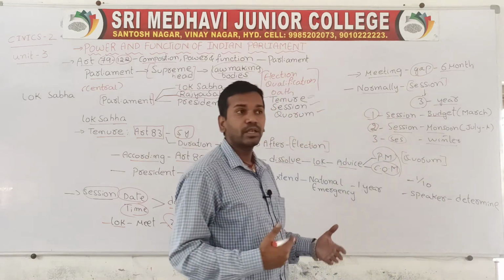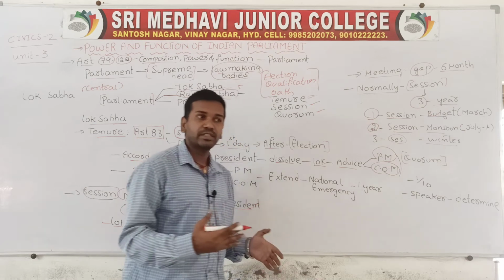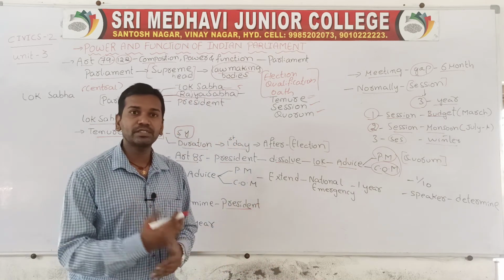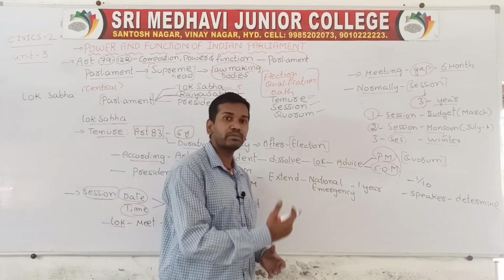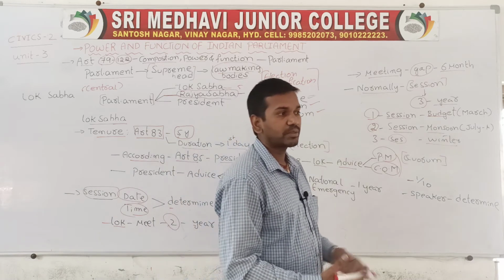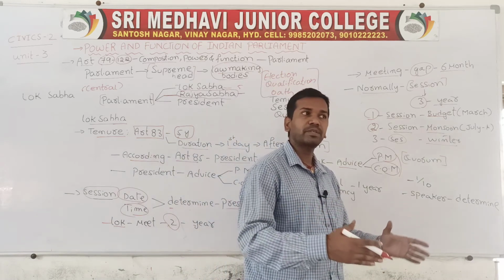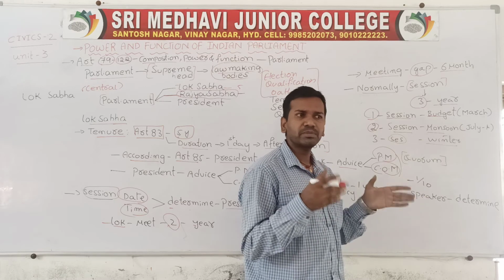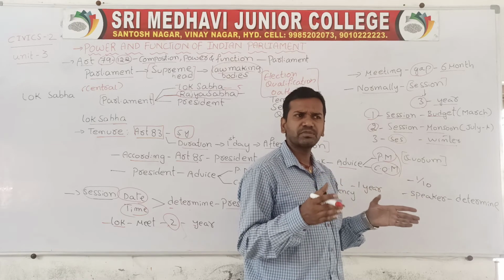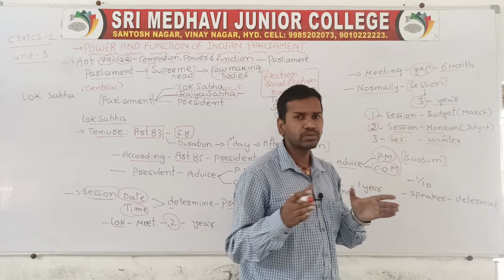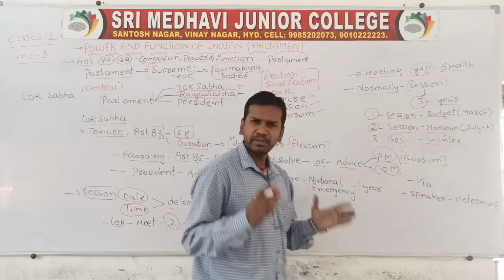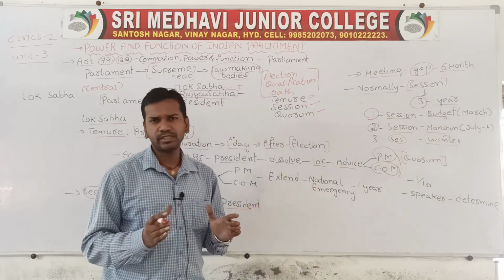Quorum is nothing but the minimum people who are required to be present in the meeting. Normally what will happen is, sometimes the presence of the members will not be according to the strength. Sometimes the attendance will be very less, sometimes more. So what is the minimum strength which is needed to conduct the meeting? That is called quorum. Quorum is nothing but the minimum strength required to conduct the meeting.